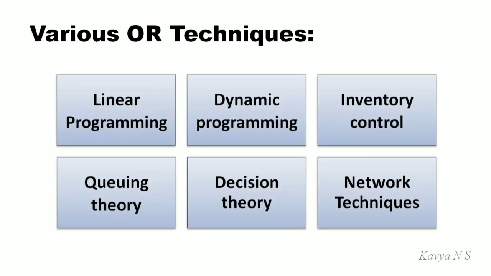We use operation research to solve many real world problems. All real world problems are not the same. We need to apply different techniques of operation research to solve different real world problems. Some of such techniques are linear programming, dynamic programming, inventory control, queuing theory, decision theory, network techniques and so on. Linear programming. The problems like production, assignment, dietary problems and so on. For that we use technique called linear programming. Problems on capital budgeting, advertising are solved using dynamic programming.